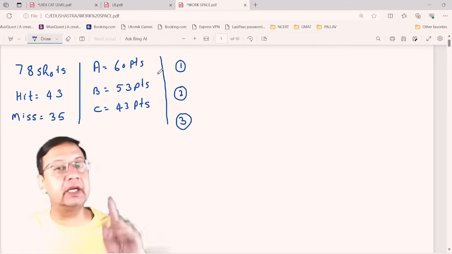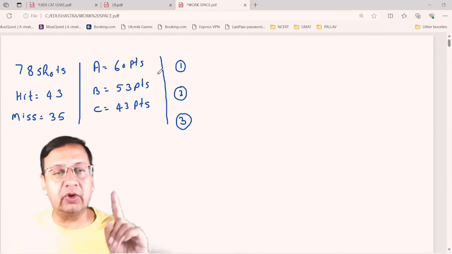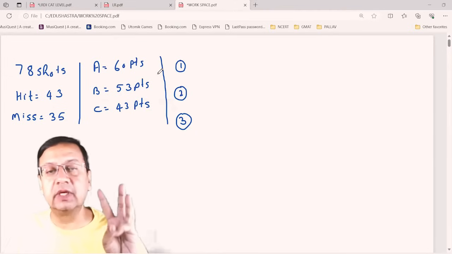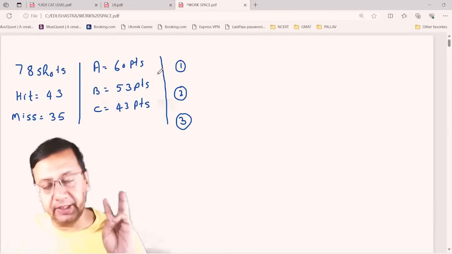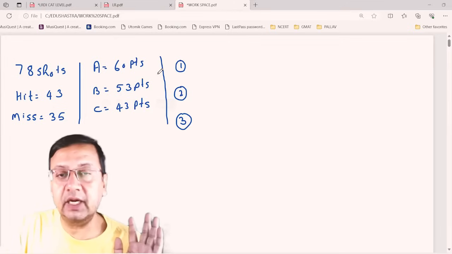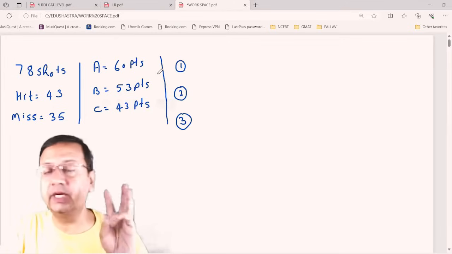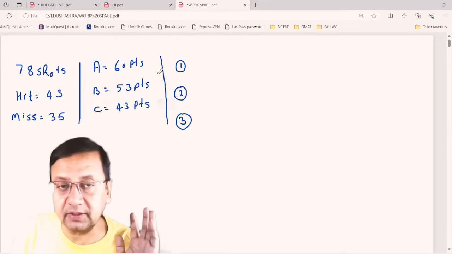So this way, in one round, all three persons will fire 12 shots. Agree? I repeat, they are shooting four shots individually. So first person, second person, third person, right?